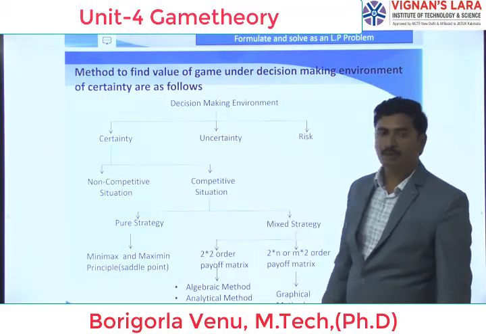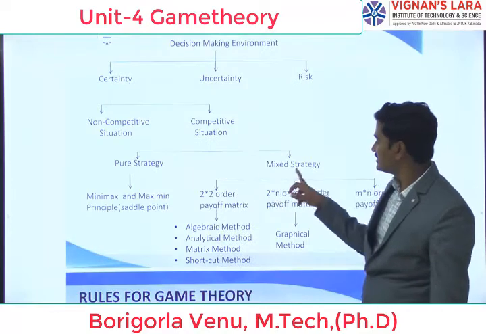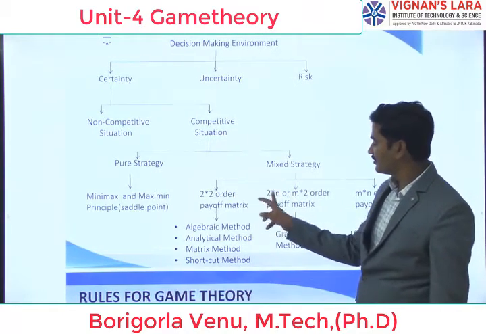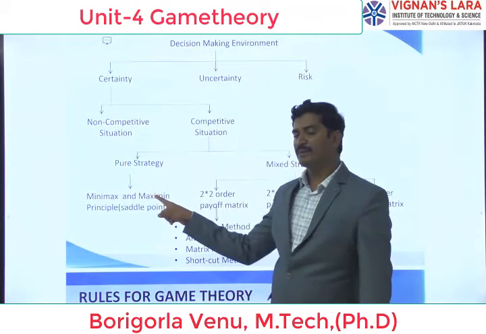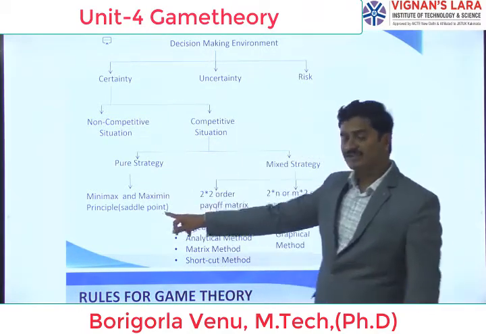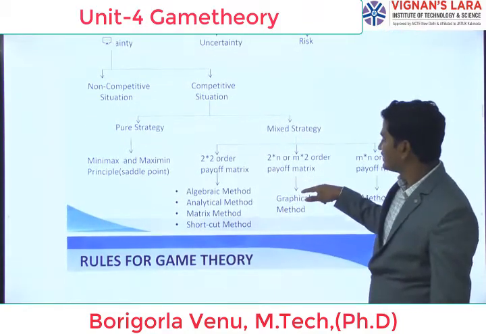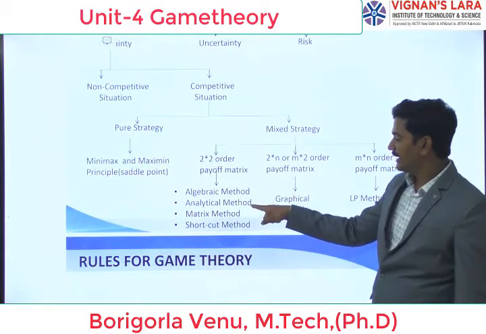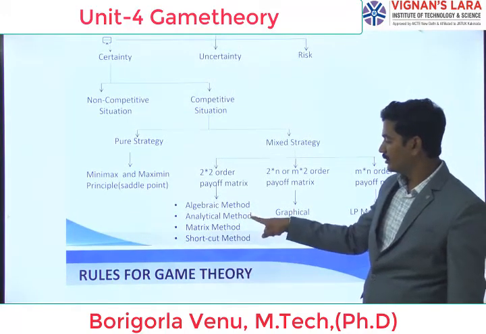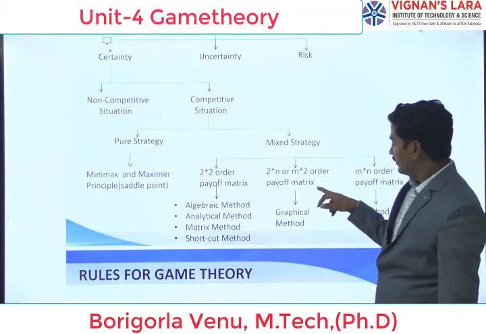If the game is a competitive game, we implement the strategies, that is pure strategy and mixed strategy. From our syllabus point of view, the minimax and maximin principle is called pure strategy. Here we have games with a saddle point and without a saddle point. Next, mixed strategy: the algebraic method, analytical method, matrix method and shortcut method are there. Here we are going to solve using the matrix method and algebraic method.